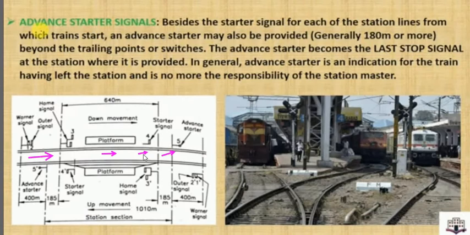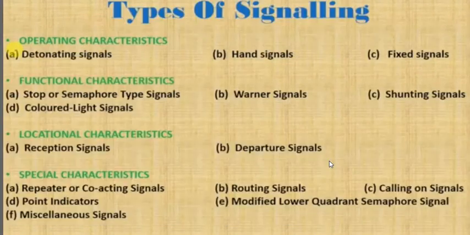When a train comes from this direction, it has different signals. When coming from the other direction, it has different signals. So let's see the last characteristic on which signals are classified. The last characteristic is the special characteristic. We have studied the location characteristic in which we saw reception and departure signals. So let's see what the special characteristic is. This means the special signals, the special characteristics on which signals are provided.